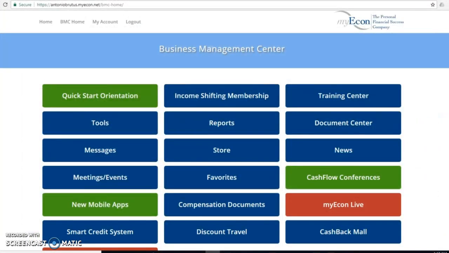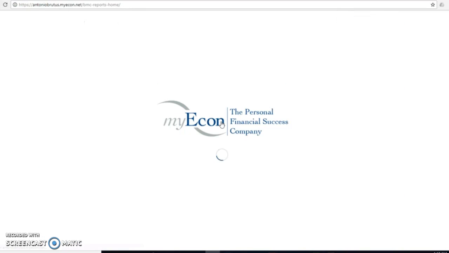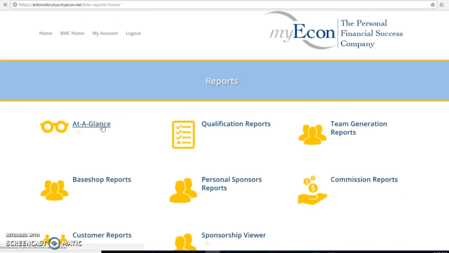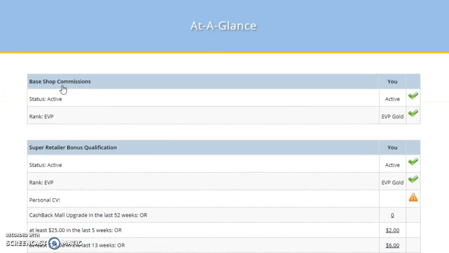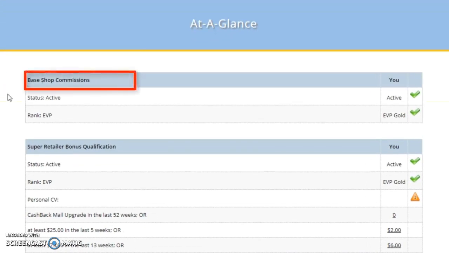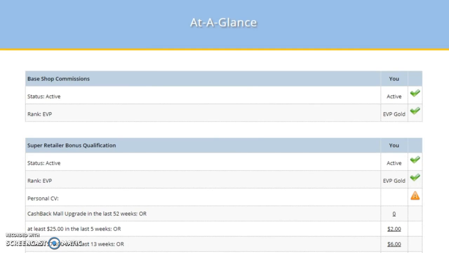Let's take a look at how you determine if you are EVP Gold qualified. Log into your Business Management Center and click on Reports. From Reports, click on At a Glance. The first section is the Base Shop Commission section. This section identifies if you are eligible for base shop commissions and what your highest achieved rank has been. Once you hit a rank title in MyEcon, MyEcon never demotes you down in title. However, if you are not qualified to be paid commissions at that rank, you will receive commissions based on the rank you are qualified for.